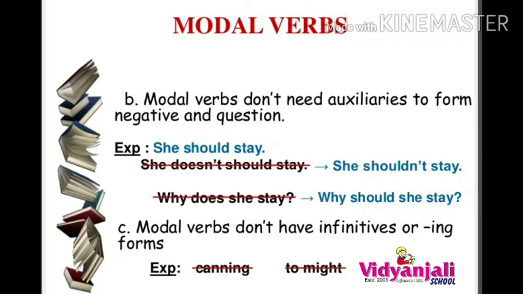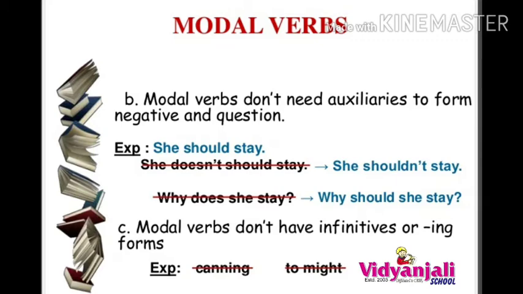I can explain you with an example. She should stay. That is an affirmative statement. What is the negative of it? She shouldn't stay. That's it. But we can't bring the auxiliaries here. "She doesn't should stay" is nothing. If it is a question format, why should she stay? Why should she stay? But not why does she stay. That is the wrong way of questioning.